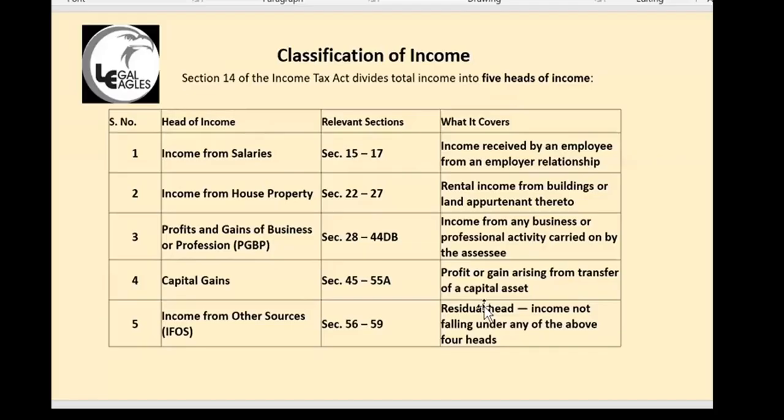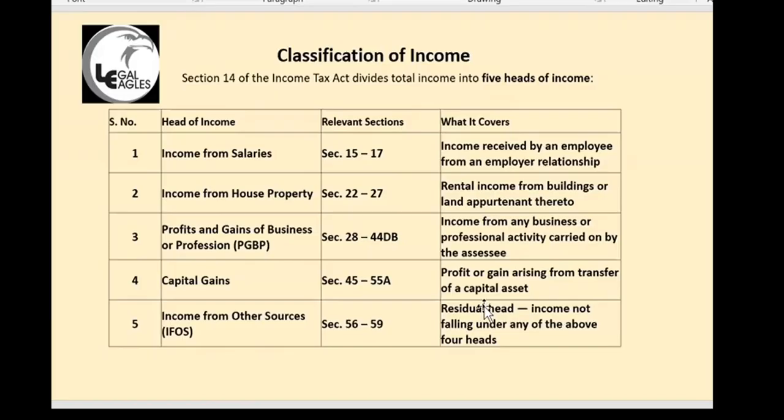Capital gain is when you are having an asset, a capital asset. A capital asset can be a building, a capital asset can be anything. Gold is a capital asset. Shares are capital assets. So you are selling your property, share, gold, whatever it is, and you are making some profit. You bought it for 1 lakh rupees and you are selling it for 1,10,000 rupees. The 10,000 is capital gain. That will be taxed here.